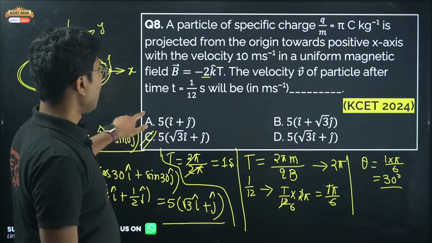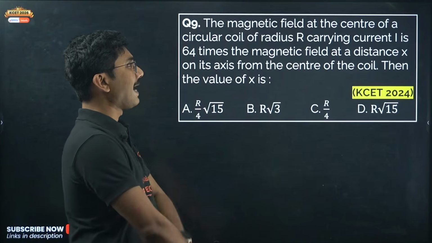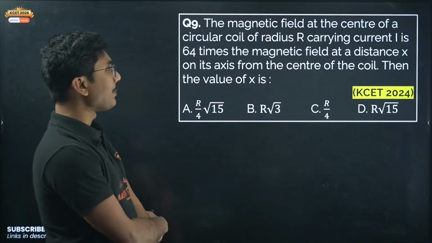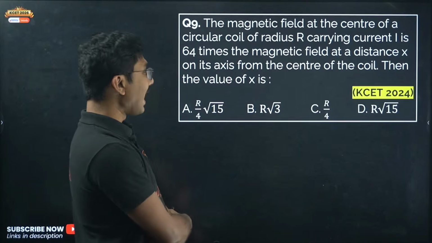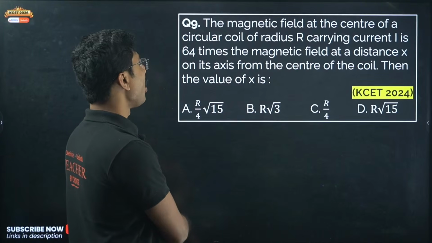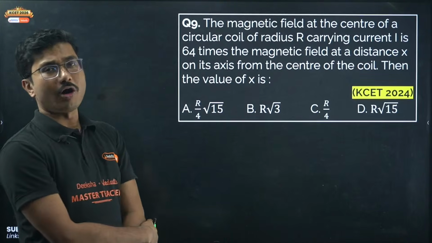Okay, now next question. The magnetic field at the center of a circular coil of radius capital R carrying current I is 64 times the magnetic field at a distance x on its axis from the center of the coil. Then the value of x is.